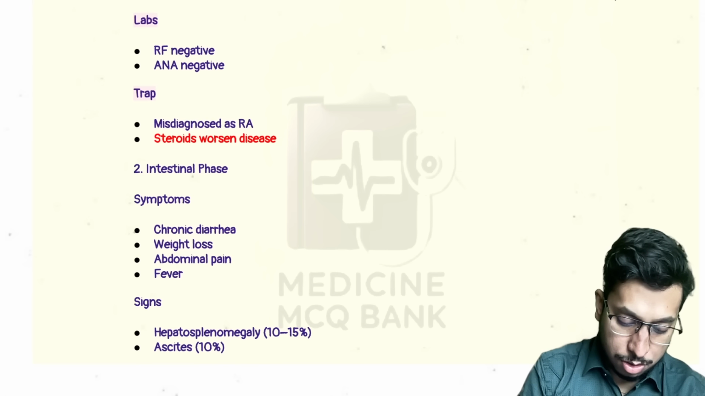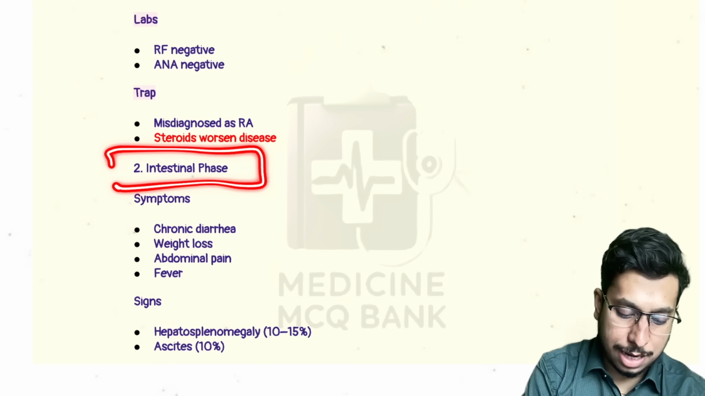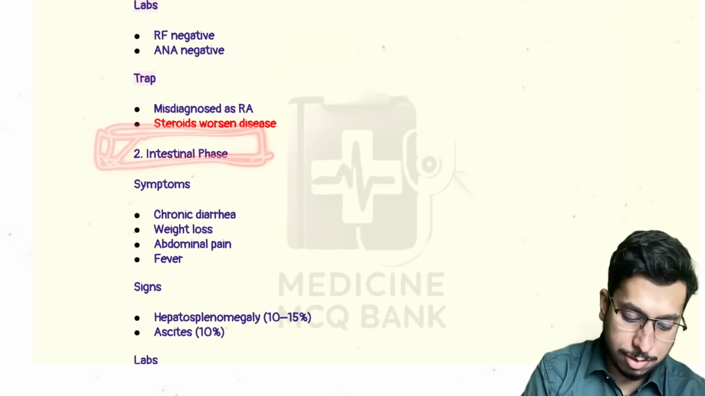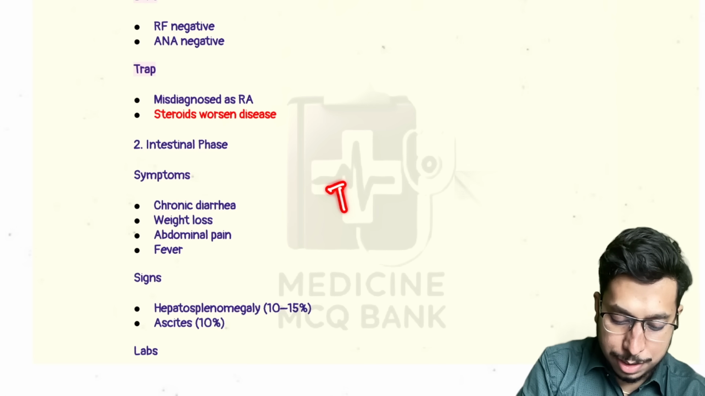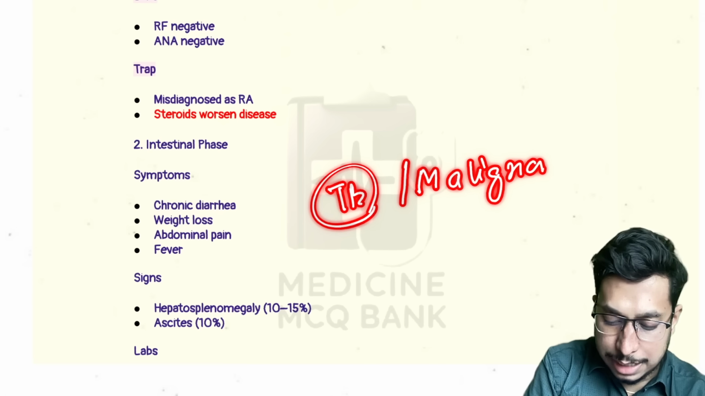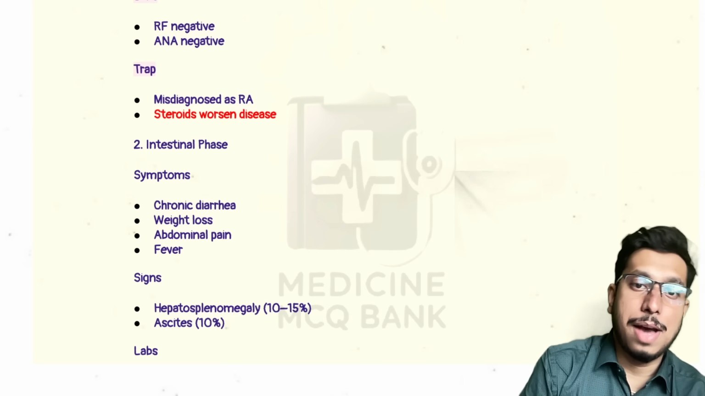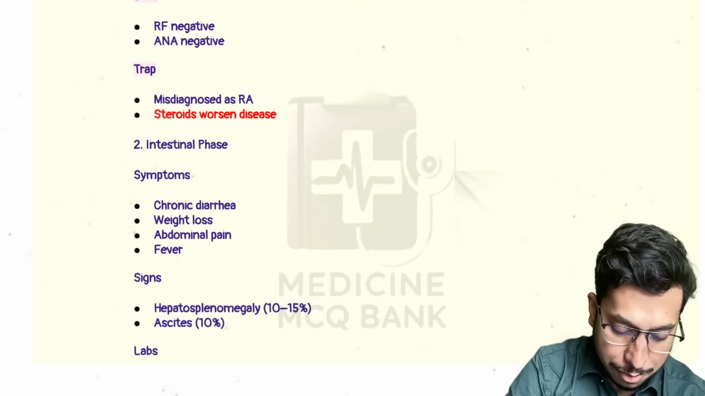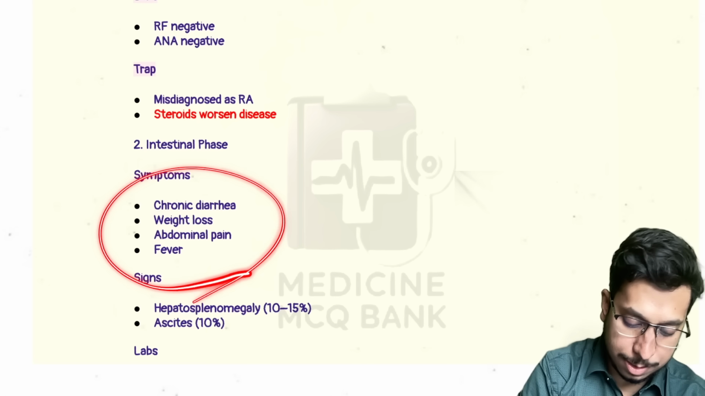All right. So the second disease pattern you should know is the intestinal phase. In the intestinal phase, symptoms are chronic diarrhea, weight loss, abdominal pain, and fever. At this point, the differential becomes TB or malignancy. Why is this also important? Because in TB, sometimes on biopsy, you can get PAS positive cells. So PAS positive cells on biopsy, it can be TB too. And the symptoms are similar to TB: chronic diarrhea, weight loss, abdominal pain, and fever. So all of these are symptoms of TB.